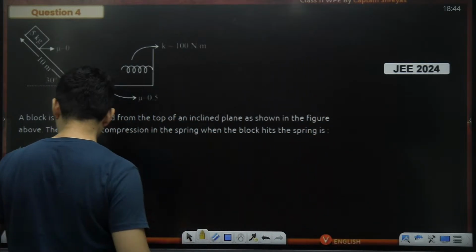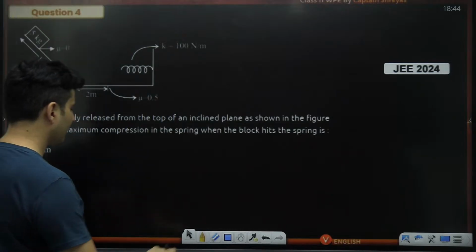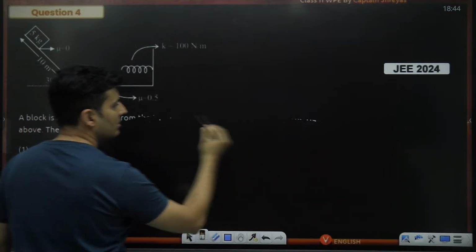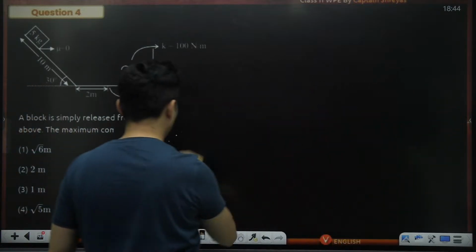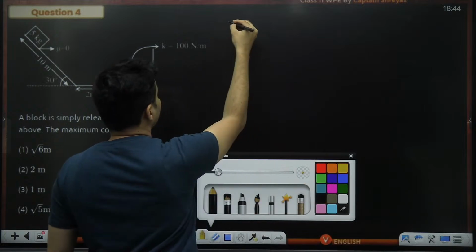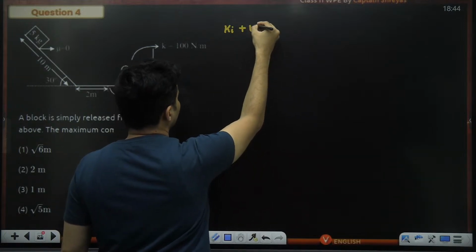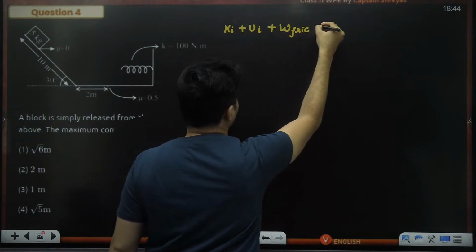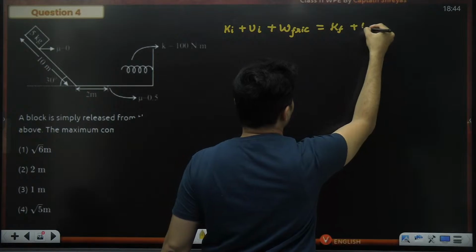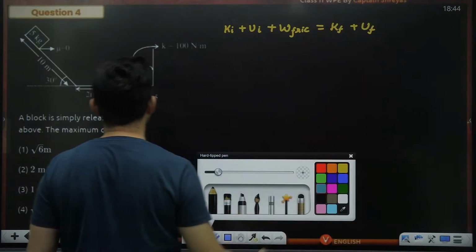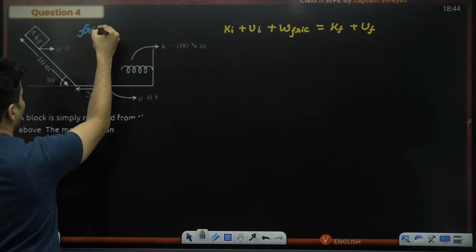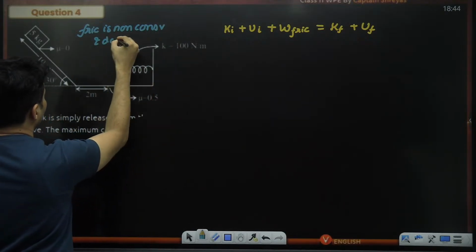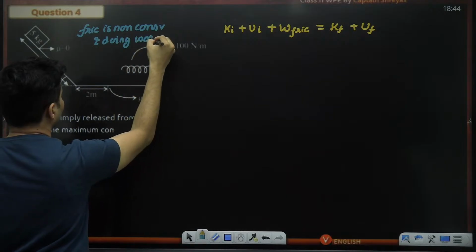Let's start. Maybe I'll create a duplicate over here. Okay, perfect. I need some space. So I will say that my initial kinetic plus initial potential energy plus the work done by friction is going to be final kinetic plus final potential energy. And the reason for me to say that is friction is non-conservative and doing work, and it is definitely going to do work.